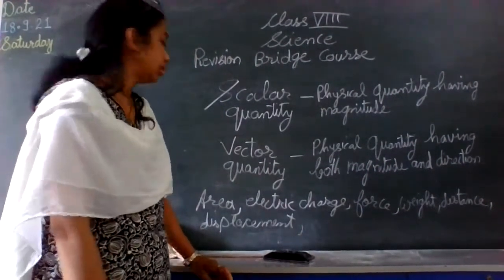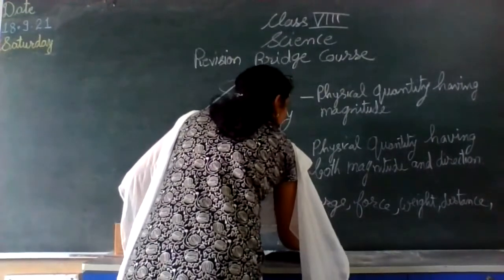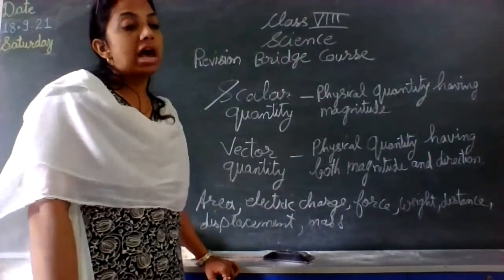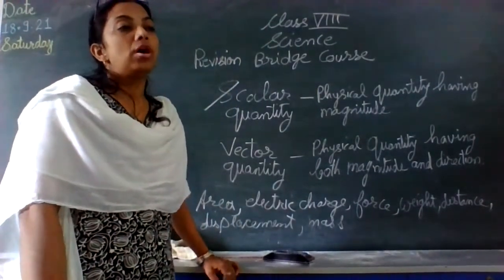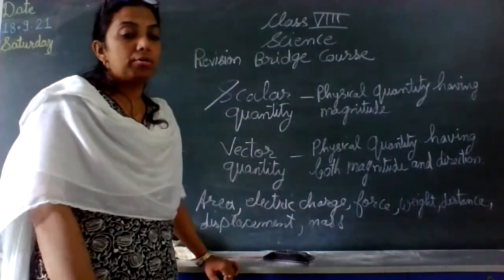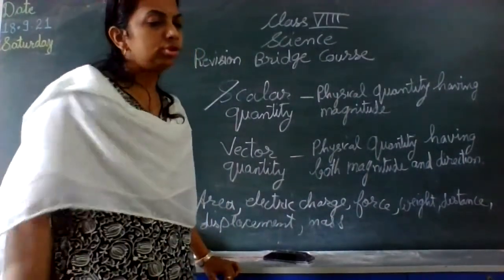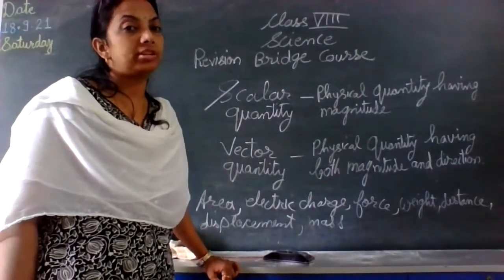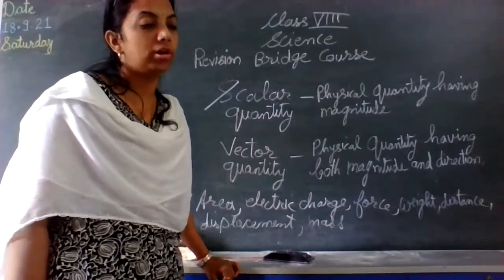More physical quantities if we add to these could be mass of any object. Mass means the number of molecules or atoms present in that object. Okay. So these are certain physical quantities. Now we are going to separate them into scalar and vector quantities.